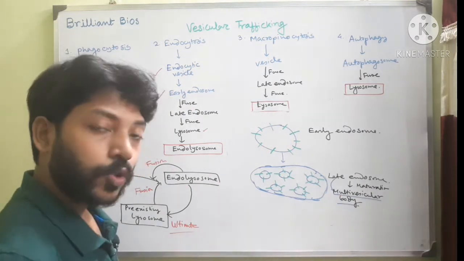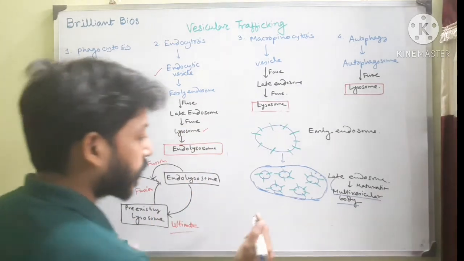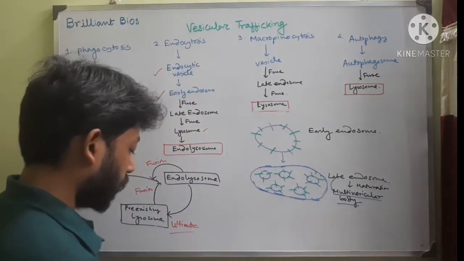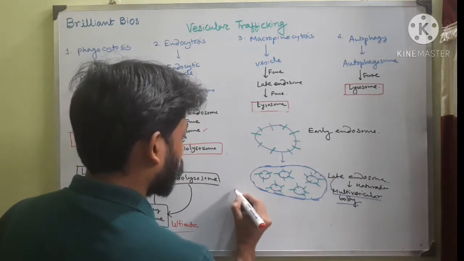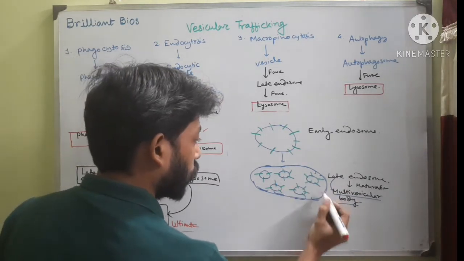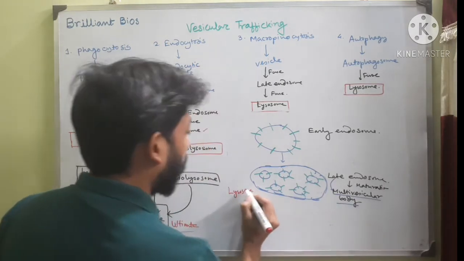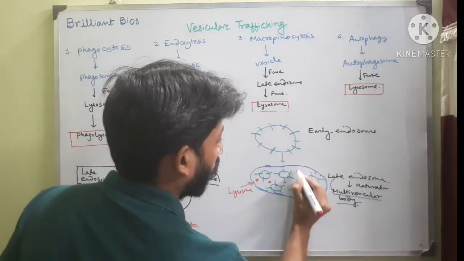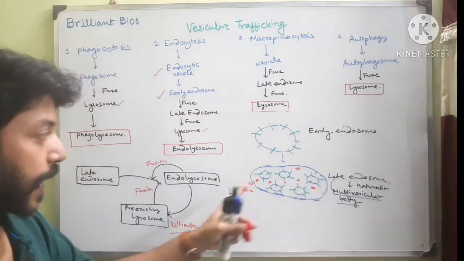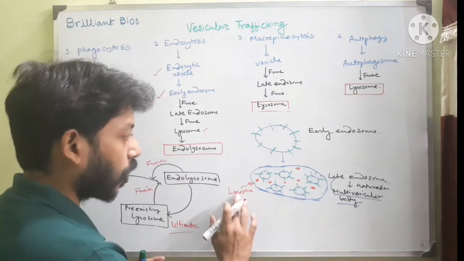Now this late endosome will fuse with lysosome, and the lysosome contains different enzymes. Let me draw in red color. So let's assume this late endosome will fuse with the lysosome, and lysosome will deliver all the enzymes for the digestion, and ultimately it will form endolysosome.